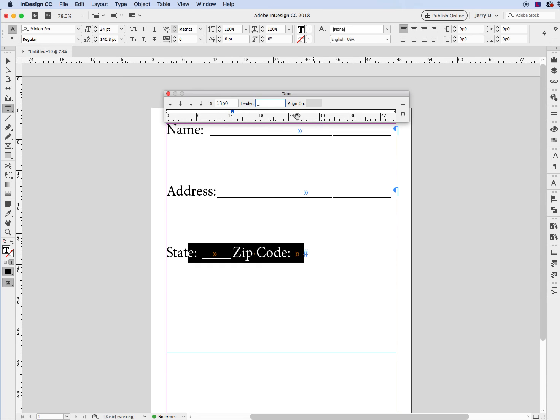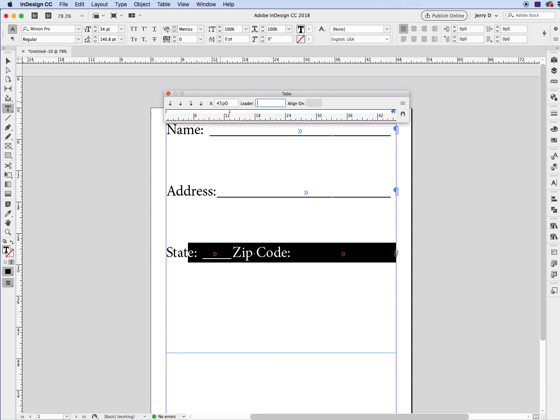Now, for the second one, I'm going to come over here, and it came in as a left. You can see it's highlighted as a left, but I'm going to flip it to make it the right. And now, once I've done that, actually, I don't even have to pull it out. I already know that the one above it is 45 picas. So as I have this still highlighted, I'm going to type in 45 picas.